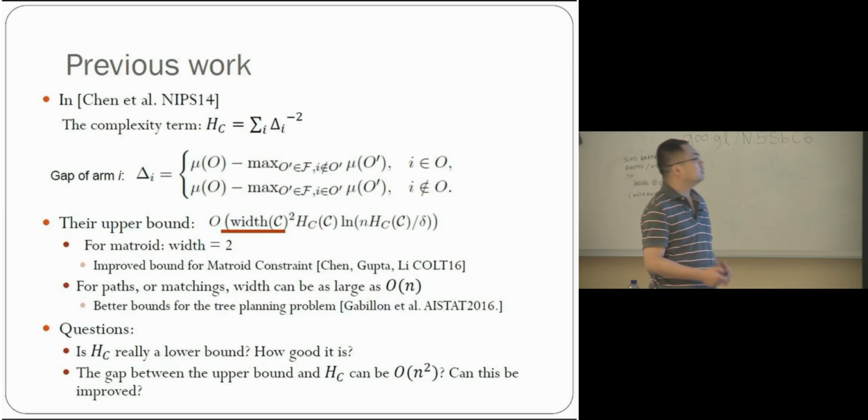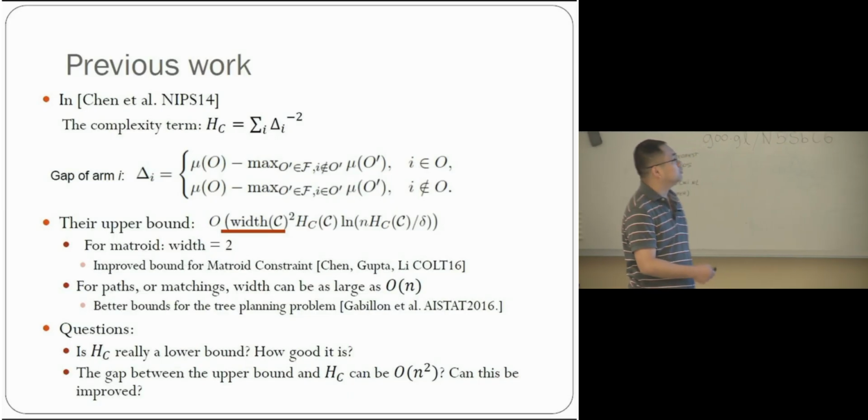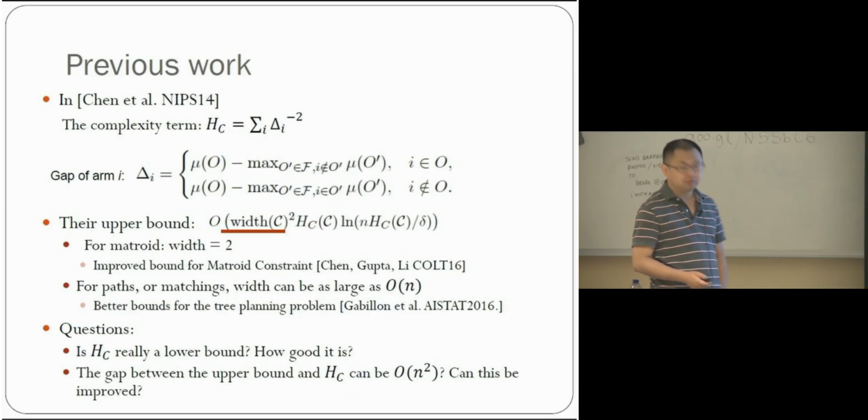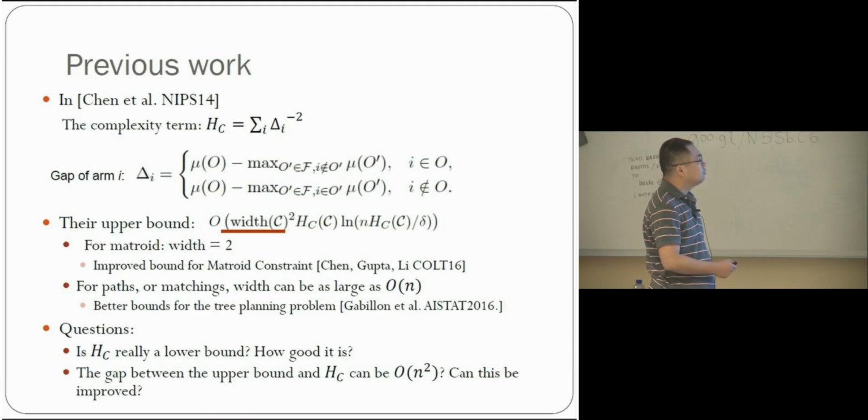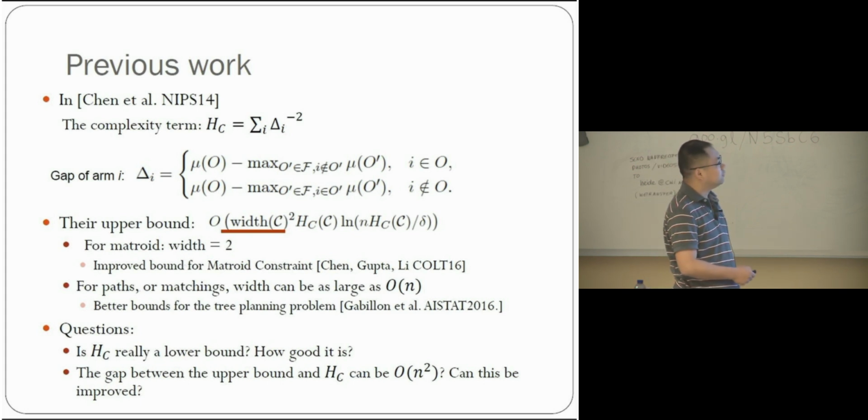Okay, so here is a previous result by Chen et al. They gave the following upper bound. First, they define a complexity term called H_C, which is the summation of delta_i to the minus 2. And delta_i is called the gap of arm i, which is defined as follows.